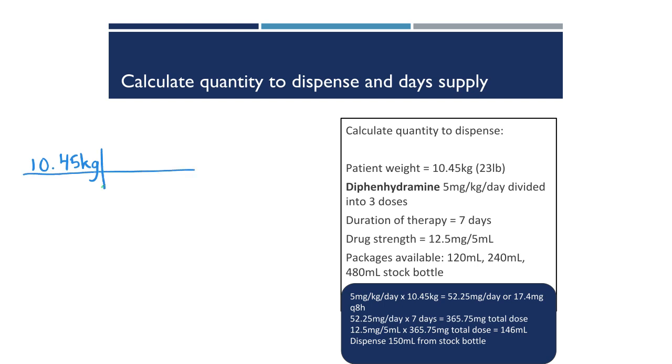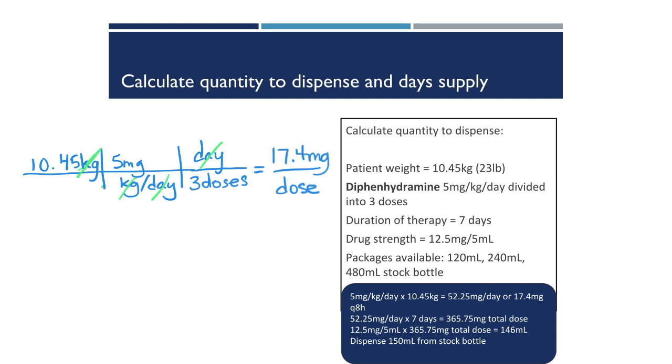So we go back to our weight, 10.45 kilograms, multiply that times our dose recommendation of 5 mg per kg per day, and then we'll divide that by the 3 doses to get our per dose milligrams. That leaves us with 17.4 milligrams per dose.